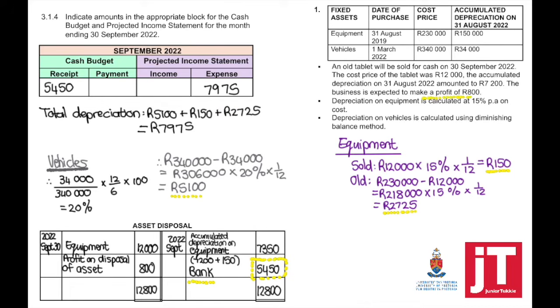Do not forget, we expect to make a profit of 800. Now this is a non-cash item, so it will not appear in the cash budget. This will go to your projected income statement as an income of 800.